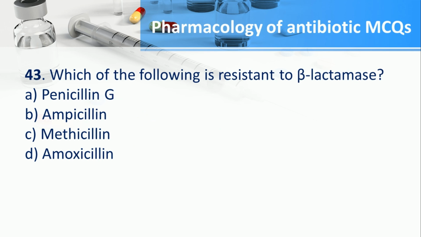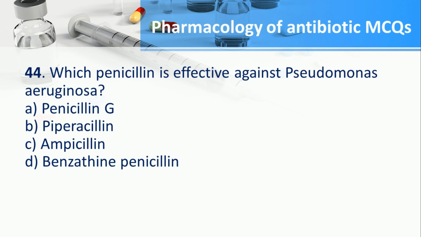Number 43. Which of the following is resistant to beta-lactamase? A. Penicillin G, B. Ampicillin, C. Methicillin, D. Amoxicillin. The answer is C. Methicillin. Number 44. Which penicillin is effective against Pseudomonas aeruginosa? A. Penicillin G, B. Piperacillin, C. Ampicillin, D. Benzathine penicillin. The answer is B. Piperacillin.